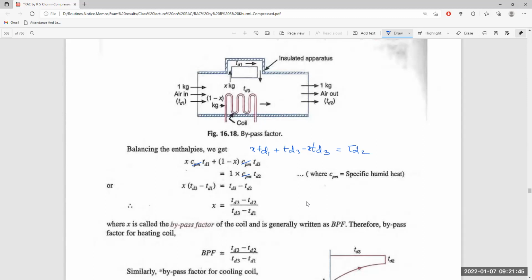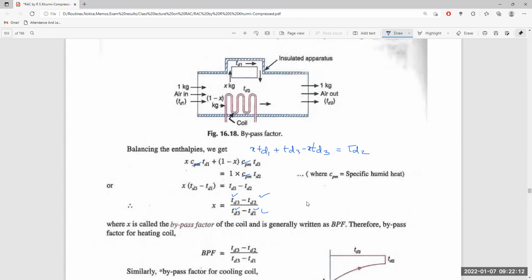So X multiplied by (TD3 minus TD1) is TD3 minus TD2, or X, the amount of air which is bypassing the coil, is (TD3 minus TD2) divided by (TD3 minus TD1). So that is the temperature of the cooling coil minus temperature at the outlet, divided by temperature of the cooling coil minus temperature at the inlet.